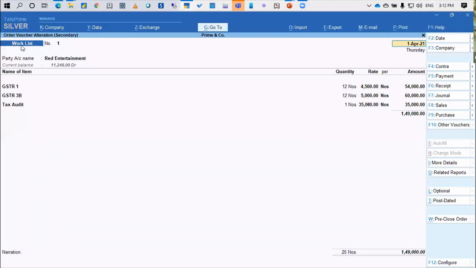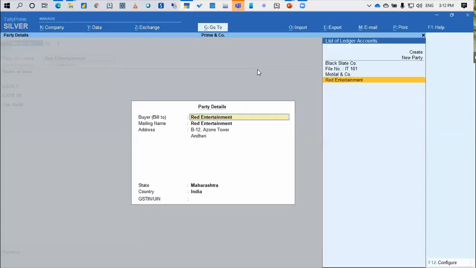So what I've done is I've passed a work list entry. You remember, work list is nothing but the sales order. So by concept, the sales order entry does not affect my books of accounts or my inventory. It is just an order which is received. It is just the client has given me the work for me to carry out this work. Okay, how does this entry look like? So on 1st April, I've passed the entry for Red Entertainment.